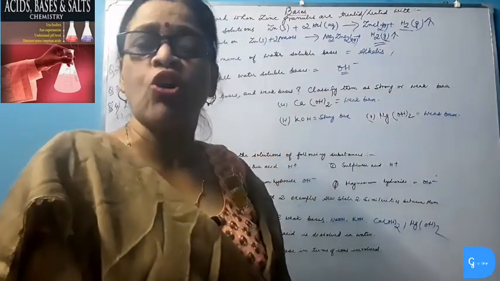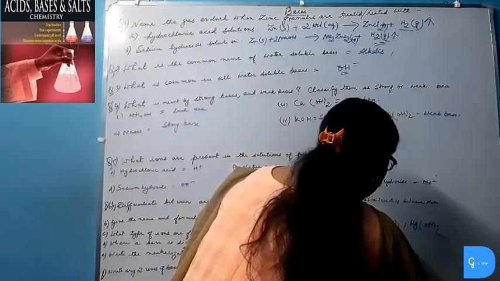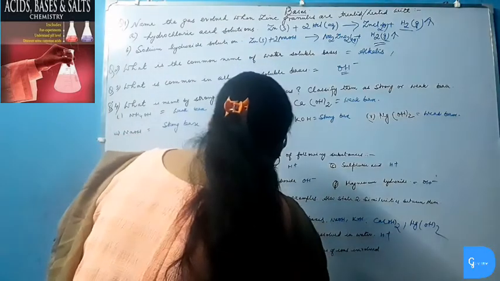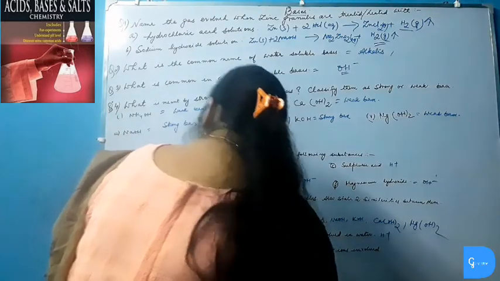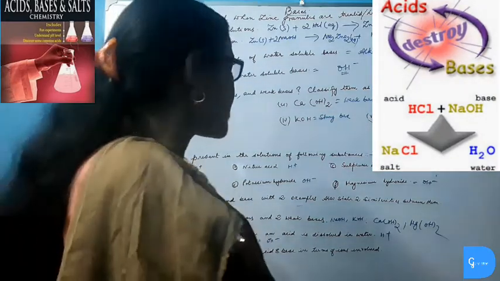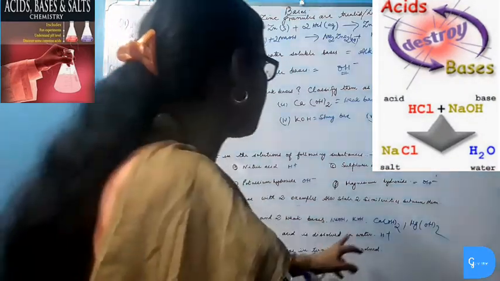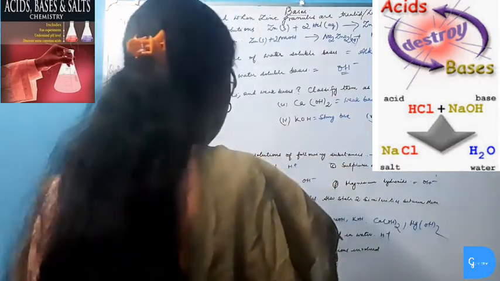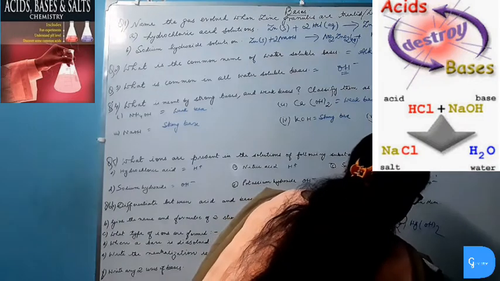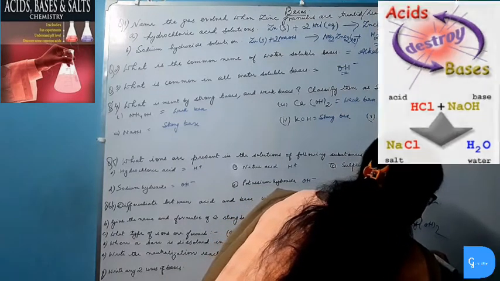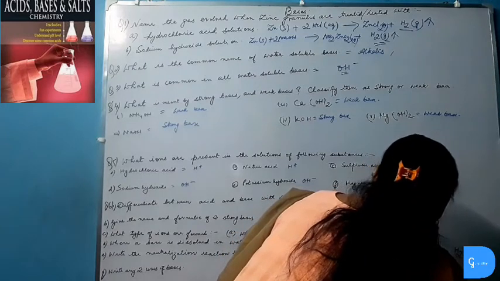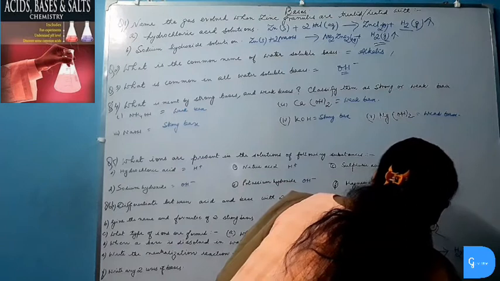What type of ions are formed when an acid is dissolved in water? When an acid is dissolved in water, it produces hydrogen ions. When a base is dissolved in water, it produces hydroxide ions. Write the neutralization reaction between acid and base in terms of ions involved. Acid produces hydrogen ions whereas bases produce hydroxide ions. So the hydrogen ion produced by acid reacts with the hydroxide ion produced by base and produces water. This is called a neutralization reaction.